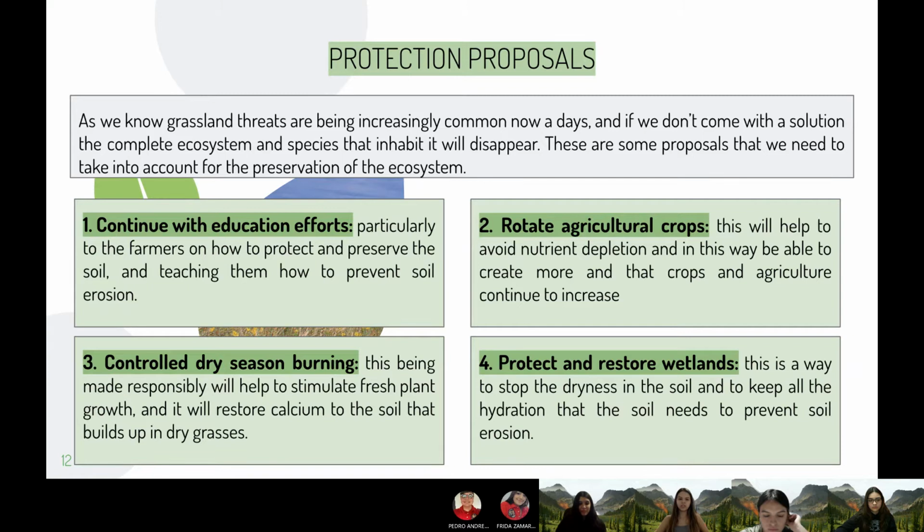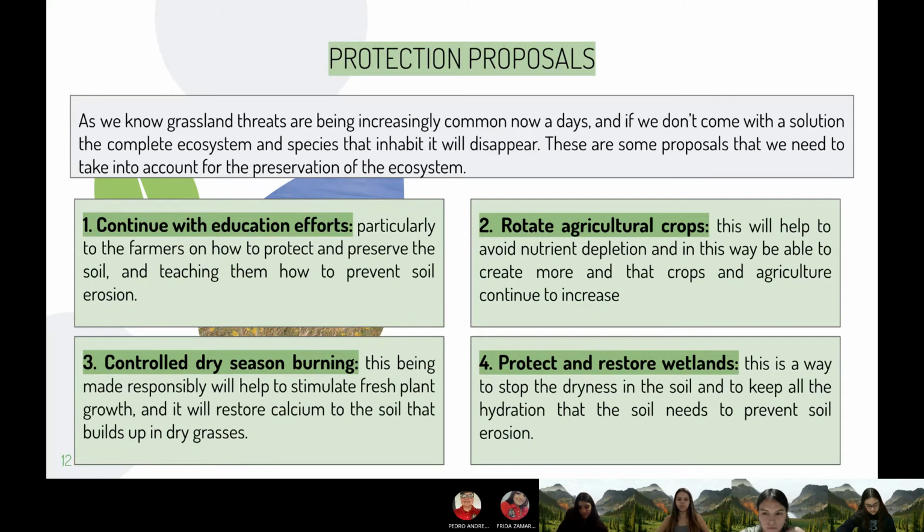First, continue with education efforts, particularly for the farmers, so they can learn how to protect and preserve the soil and how to prevent soil erosion. Then rotate agricultural crops, which will help avoid nutrient depletion, and in this way crops and agriculture can continue to increase.